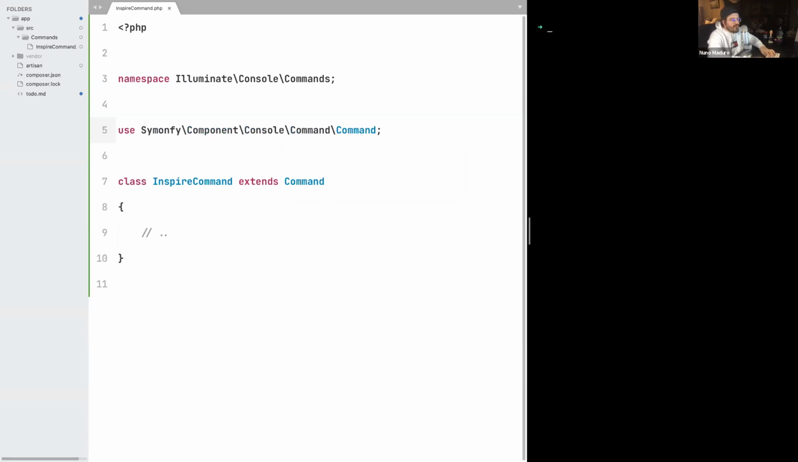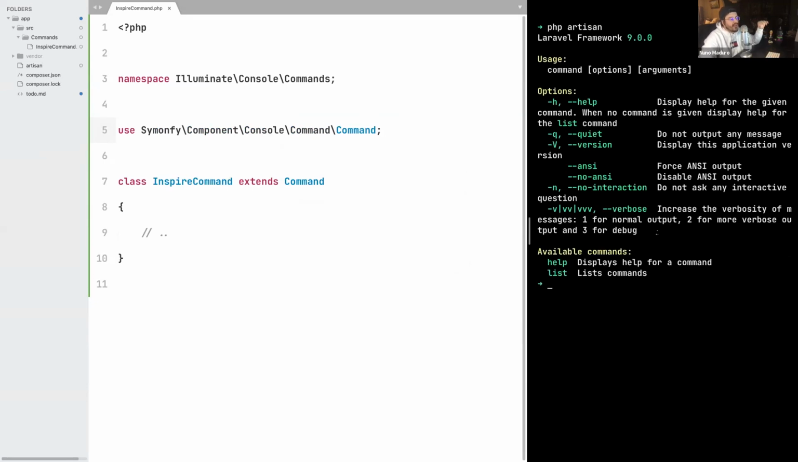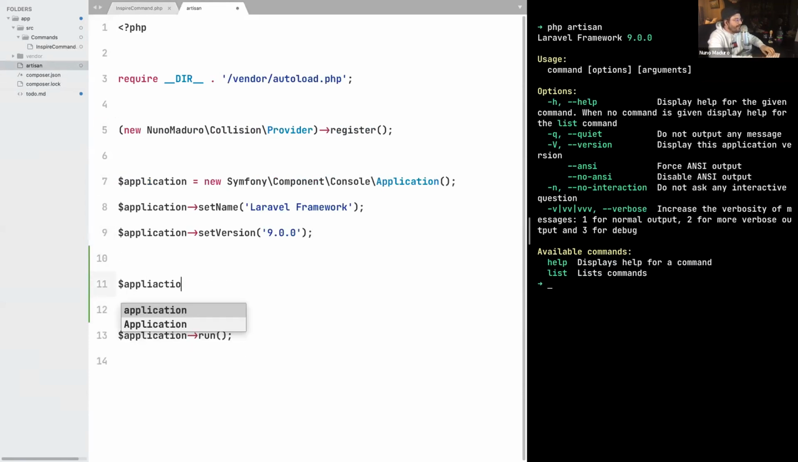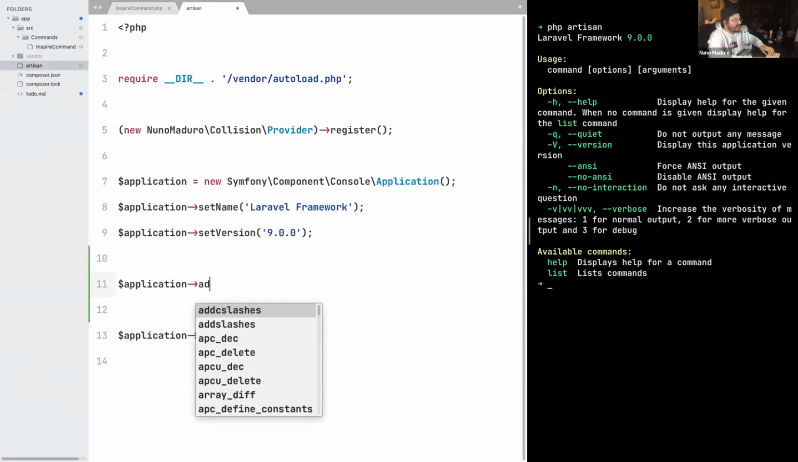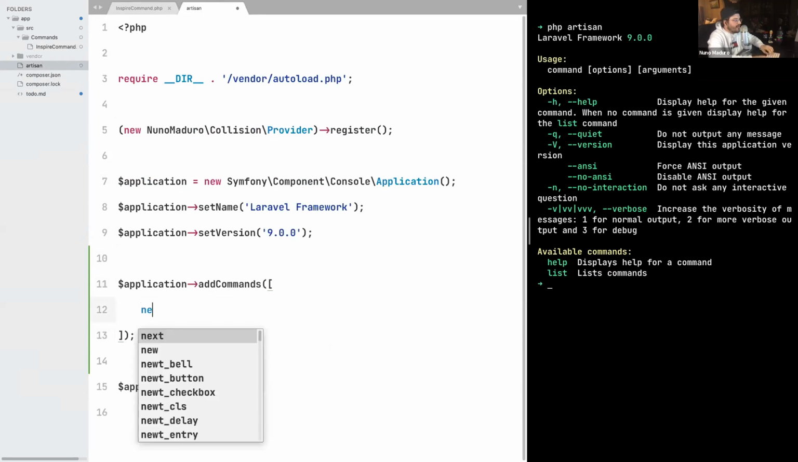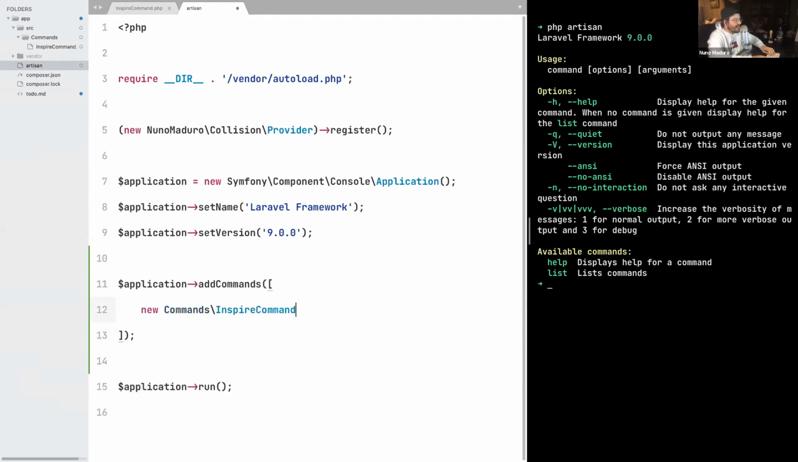So if I go to my terminal and I just type php artisan, I get the same thing as before, and my inspire command is not appearing on this list. And this is happening because Symfony actually requires us to add commands manually. This is super annoying, but we just have to do it right now. So let's just type application, addCommands, and then pass a list of objects of our commands. So this will be something like new InspireCommand.